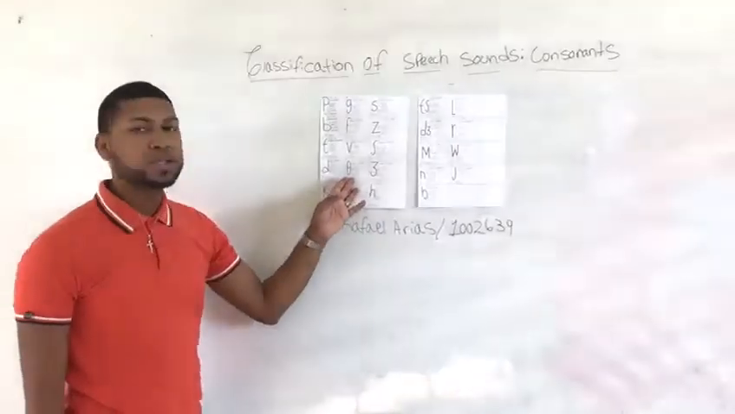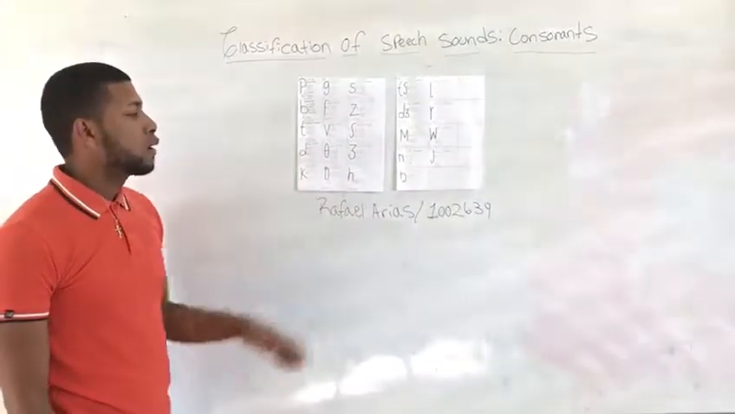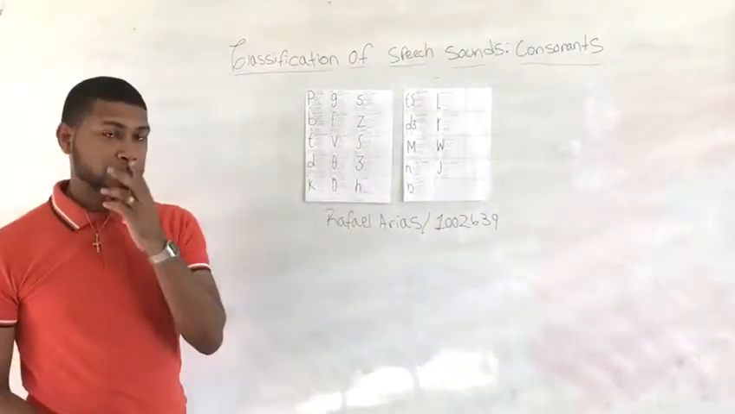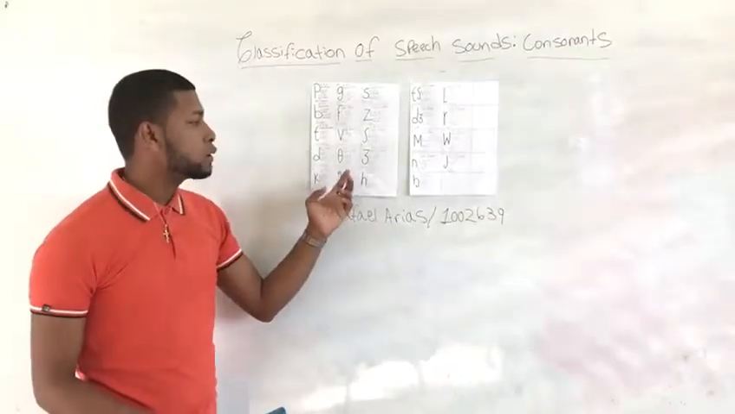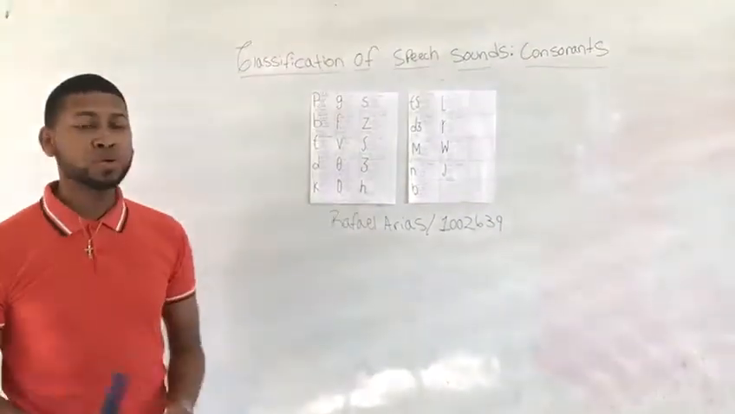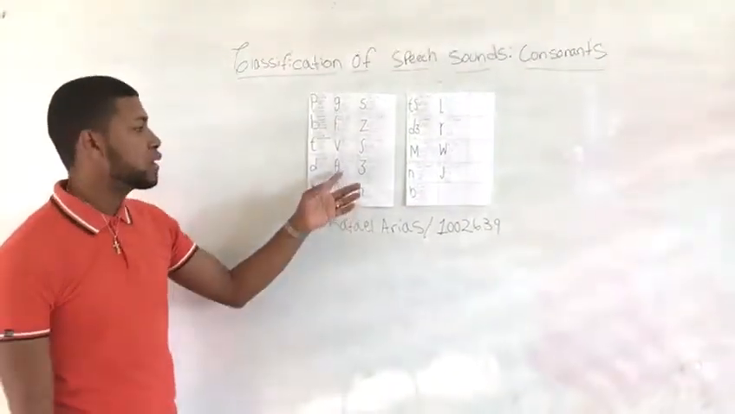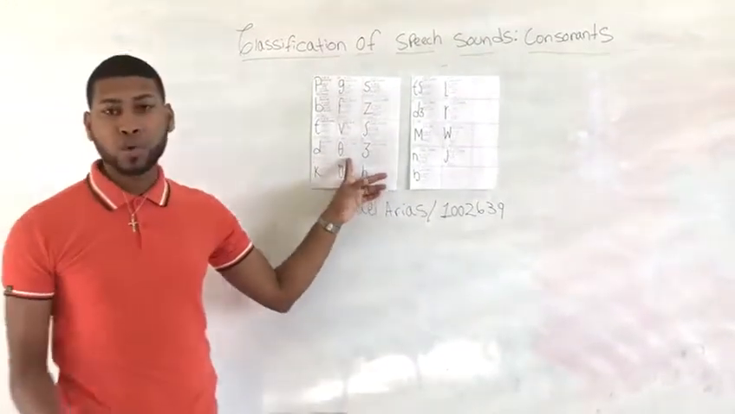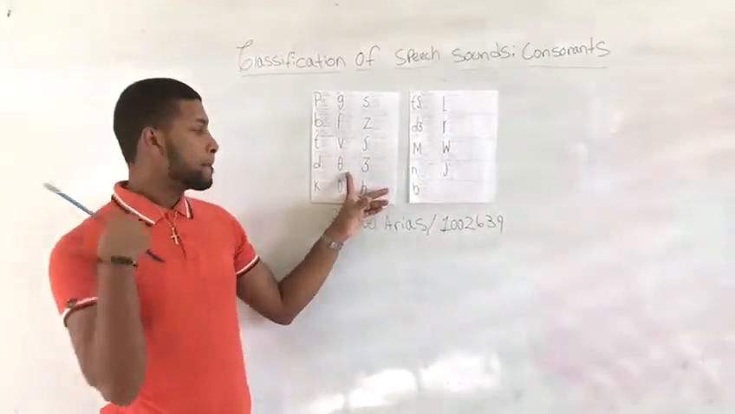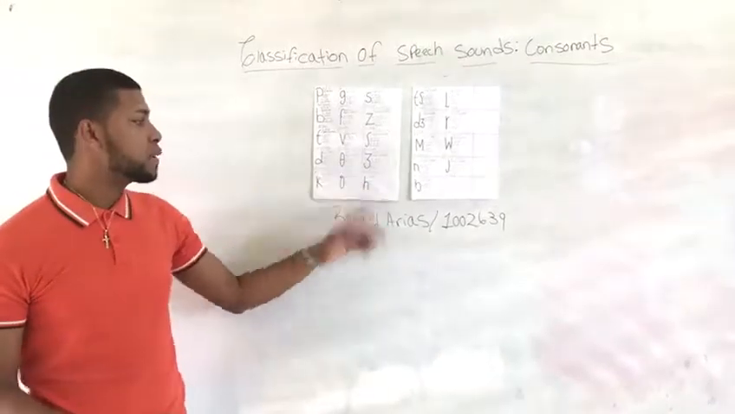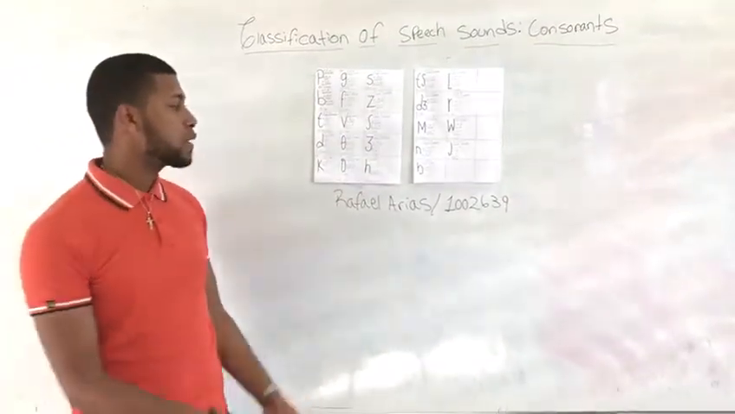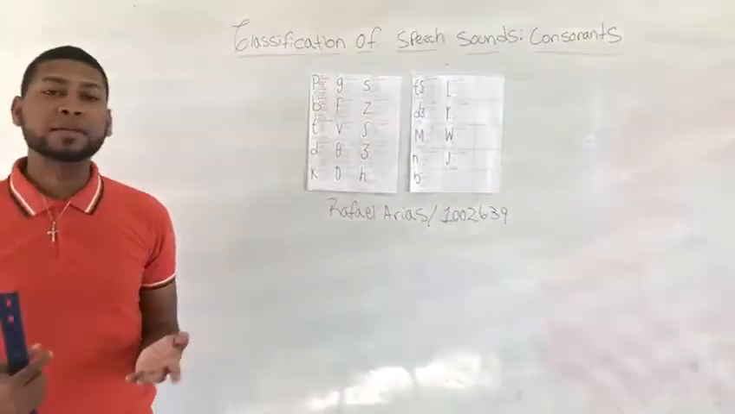The consonant, according to the place of articulation, is lingual dental. According to the manner of articulation is fricative. And according to the voice of articulation is voiceless. We have an example and it's sing.